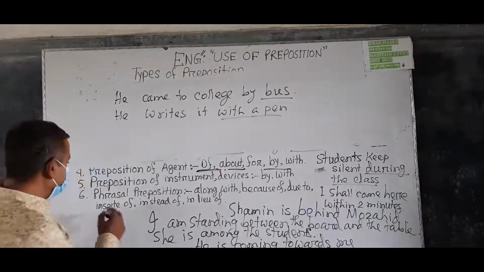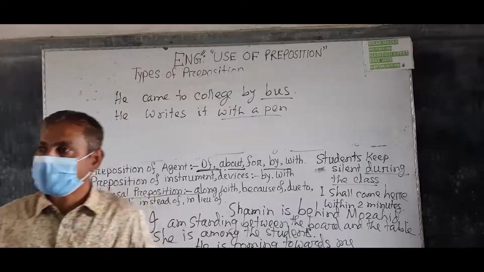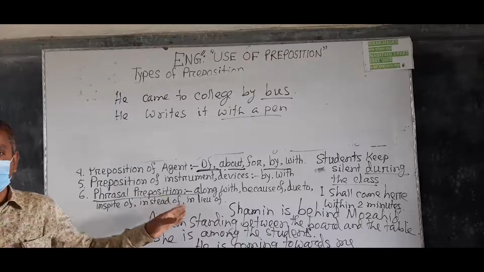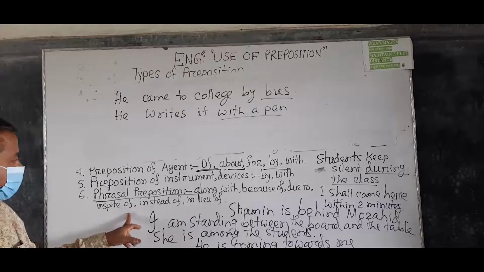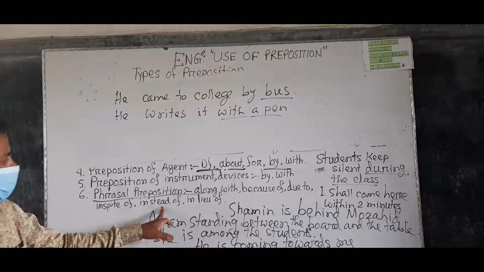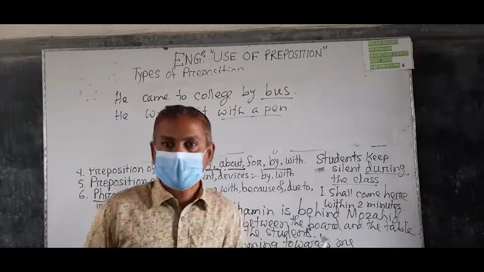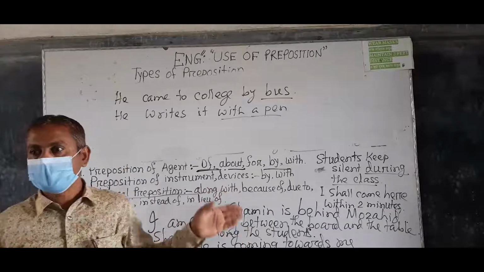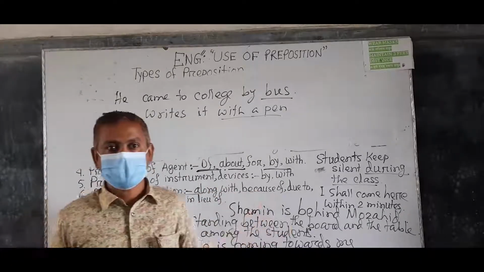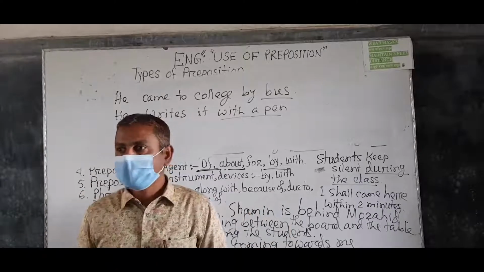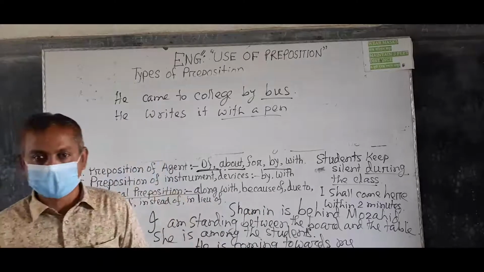Okay. Phrasal preposition is a combination of more words, understand? Look, in spite of is a phrasal preposition, instead of is a phrasal preposition, in lieu of is a phrasal preposition, understand? So that's all about preposition. So watch this class again and again, then you can understand the ins and outs of preposition.